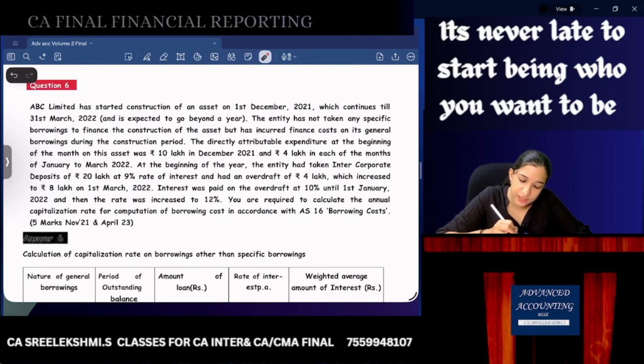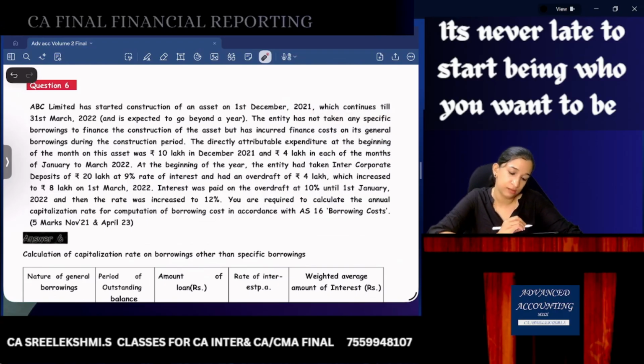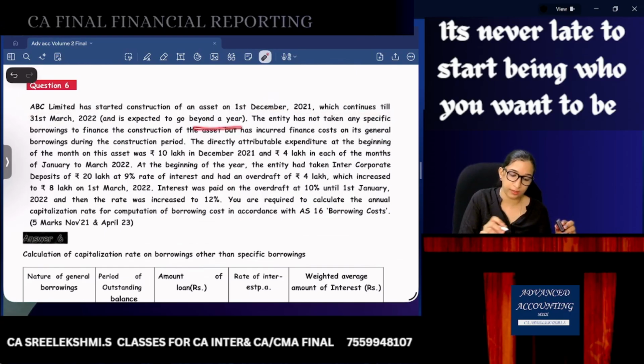ABC Limited started construction of an asset on 1st December 2021, which continues till 31st March 22 and is expected to go beyond a year. The entity has not taken any specific borrowings to finance the construction of the asset, but has incurred finance cost on its general borrowings during the construction period. So it is a qualifying asset.